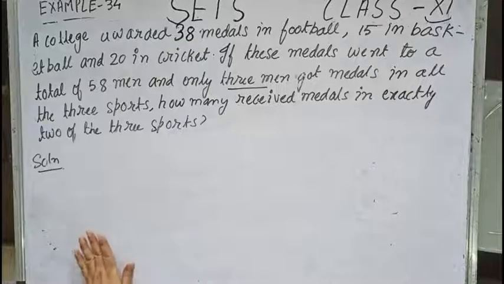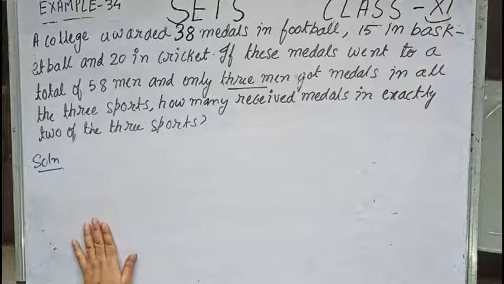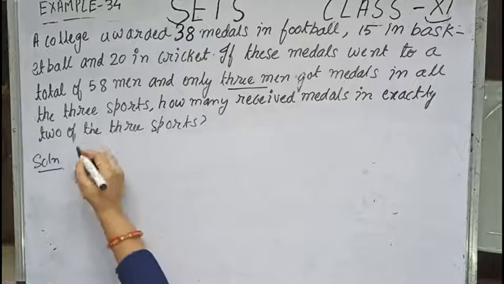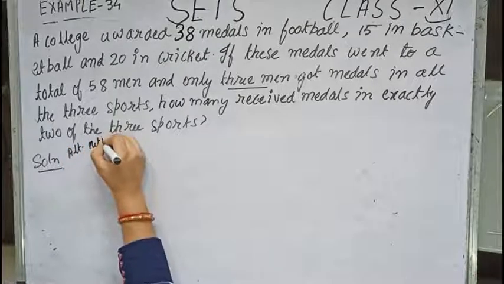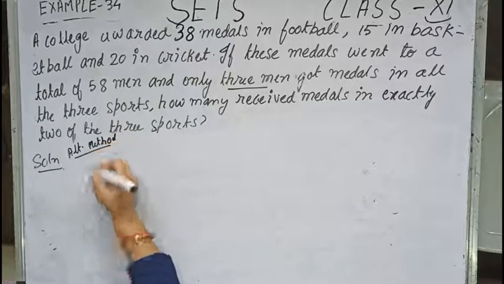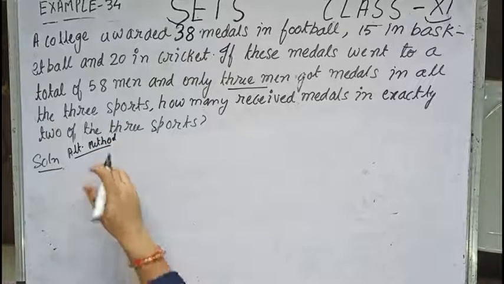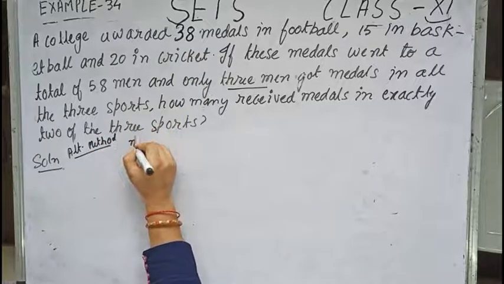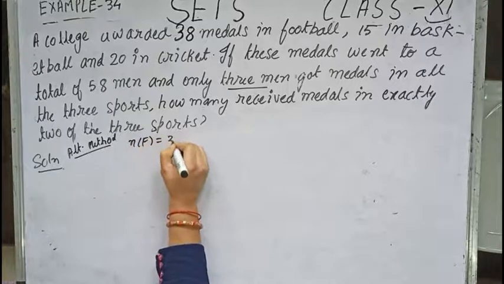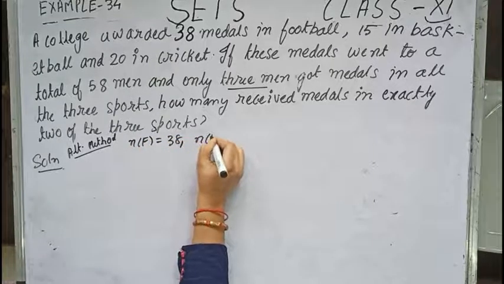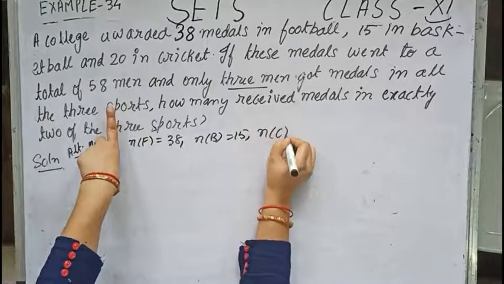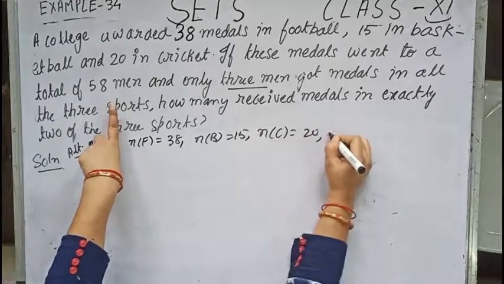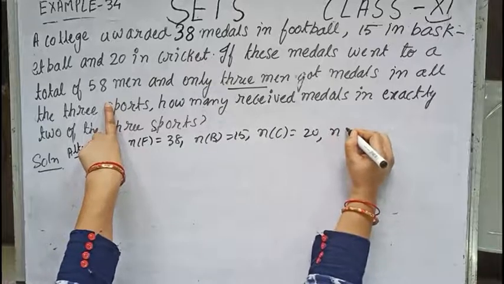Now children, let us do the same sum by an alternate method, by using the direct formula. Clearly here n(F) equals 38, n(B) equals 15, n(C) equals 20, and the total is 58.